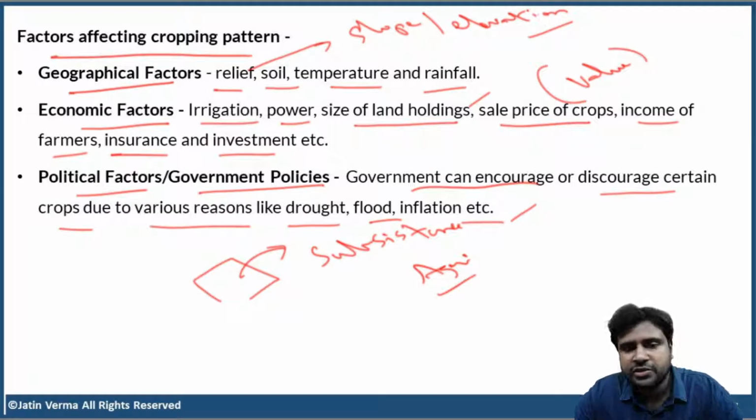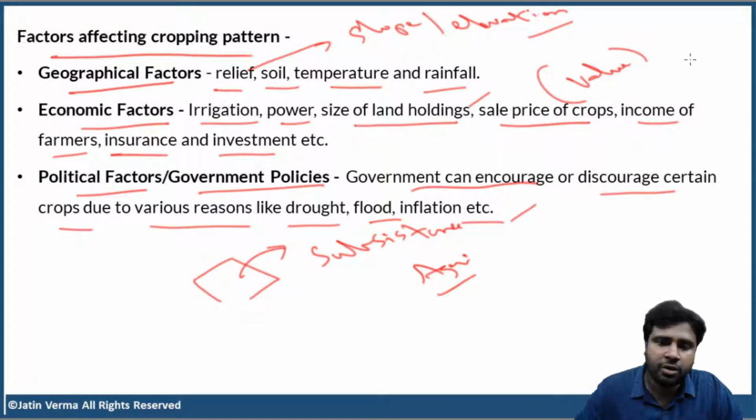So in such places, government can discourage cultivation of sugarcane because first of all, areas are experiencing drought, and if you cultivate sugarcane there, the drought will be intensified. The drought will be so intensified that even the soil moisture will get removed by the sugarcane plant.